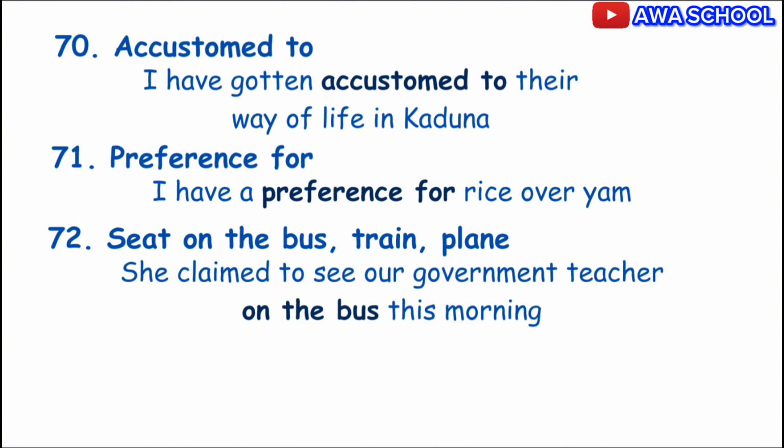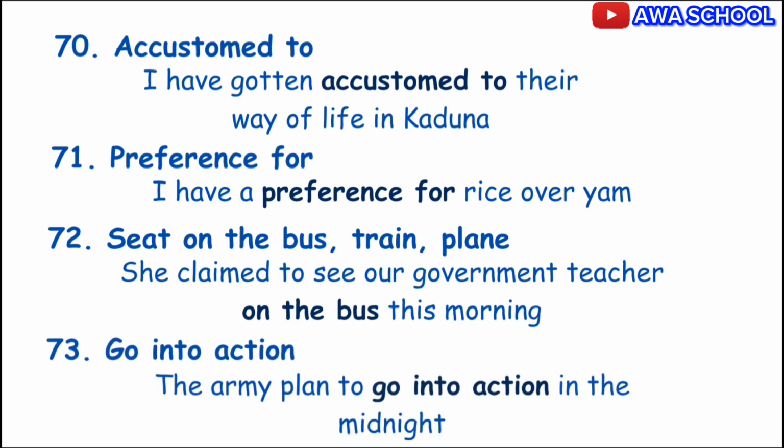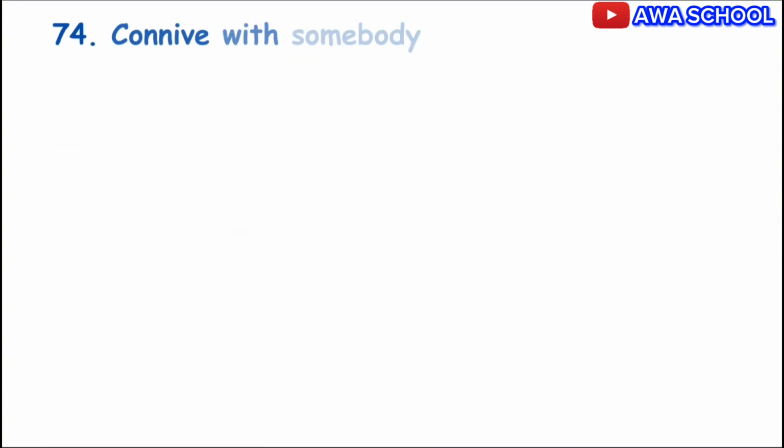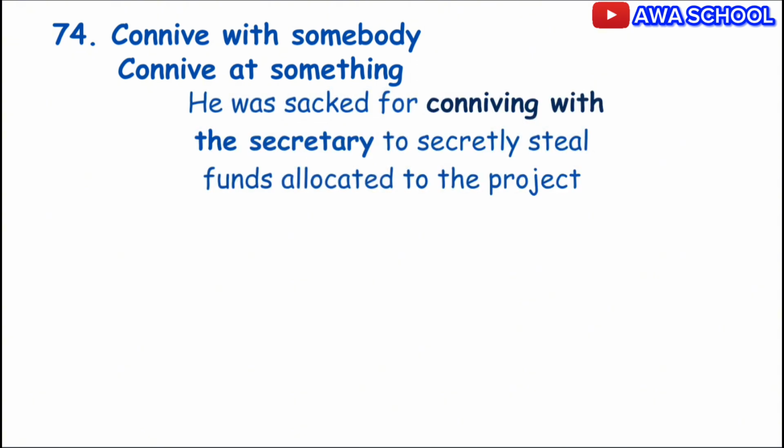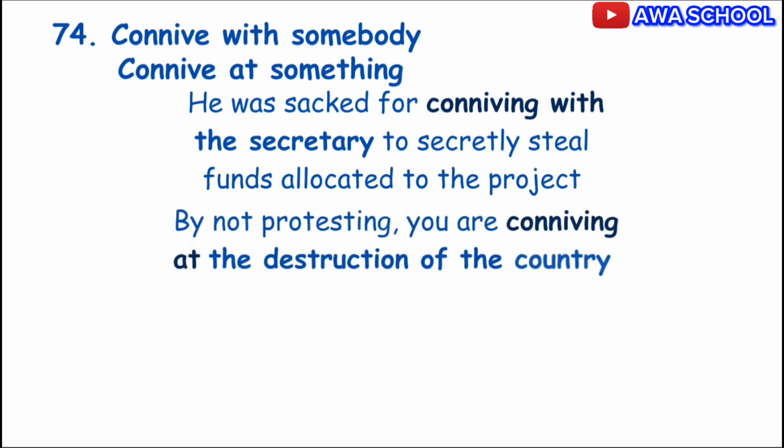You get that? Note that a person or group go into action. Example, the army plan to go into action in the midnight. Hope you understand. Note that while you connive with somebody, you connive at something. Example, he was sacked for conniving with the secretary to secretly steal funds allocated to the project. Is that clear? Example 2, by not protesting, you are conniving at the destruction of the country.